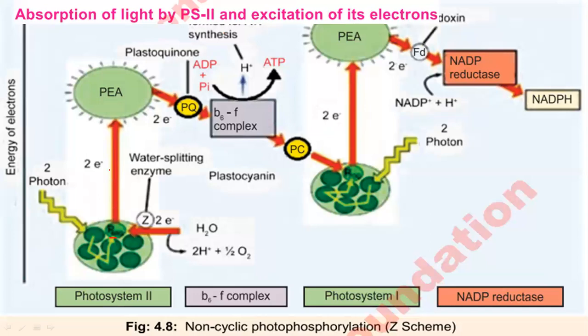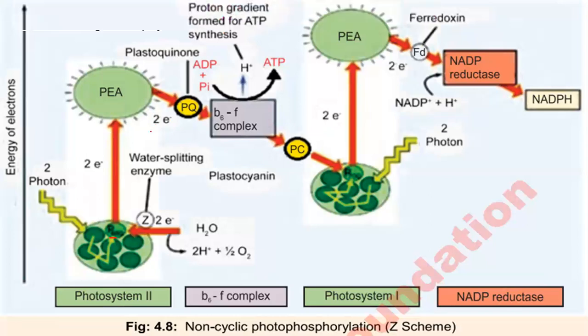Now electrons are excited here, and they are captured by the primary electron acceptor. That primary electron acceptor is plastoquinone. Okay, the second step of this is photolysis.